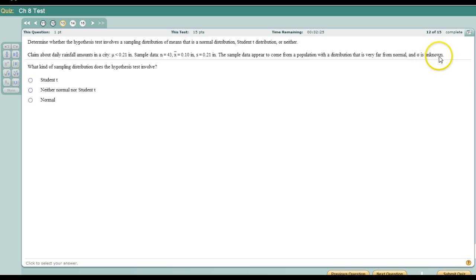And the population standard deviation is unknown. Right? So since it's unknown, we're using the sample standard deviation here. It's going to be a student T distribution. Okay, for it to be normal, which means it's a Z distribution, we'd have to know this value. That n equals 43 still gives us a bell curve, but without that population standard deviation, we have a particular student T distribution, not the normal distribution. So that's our choice.